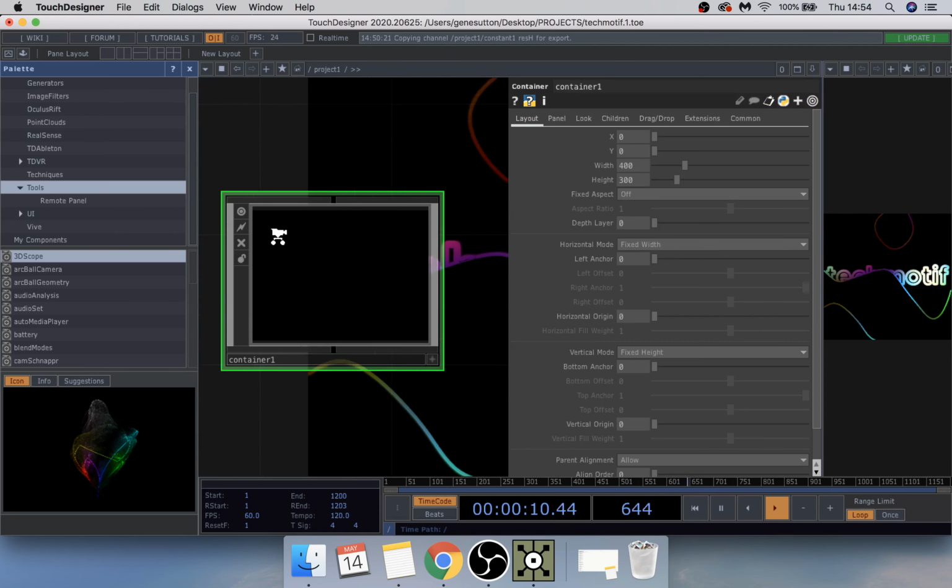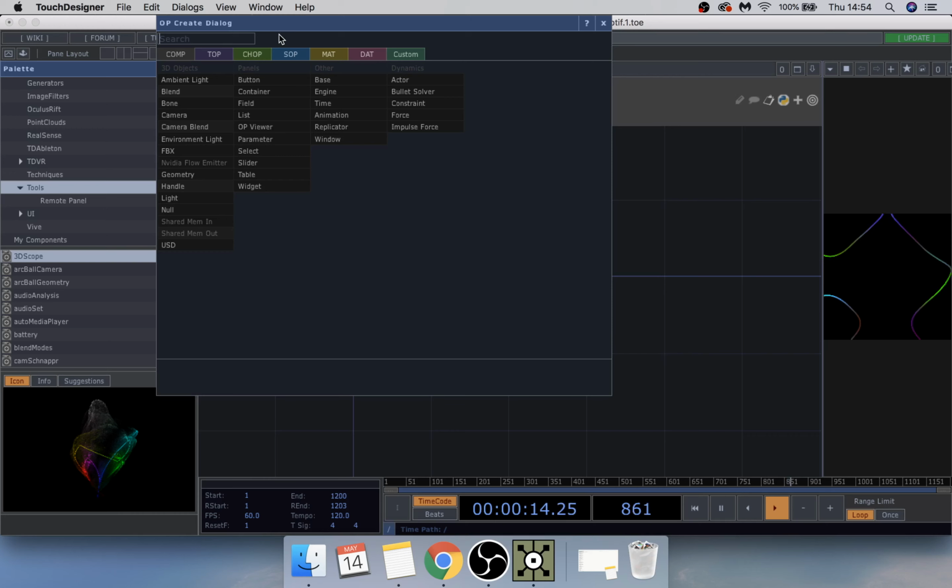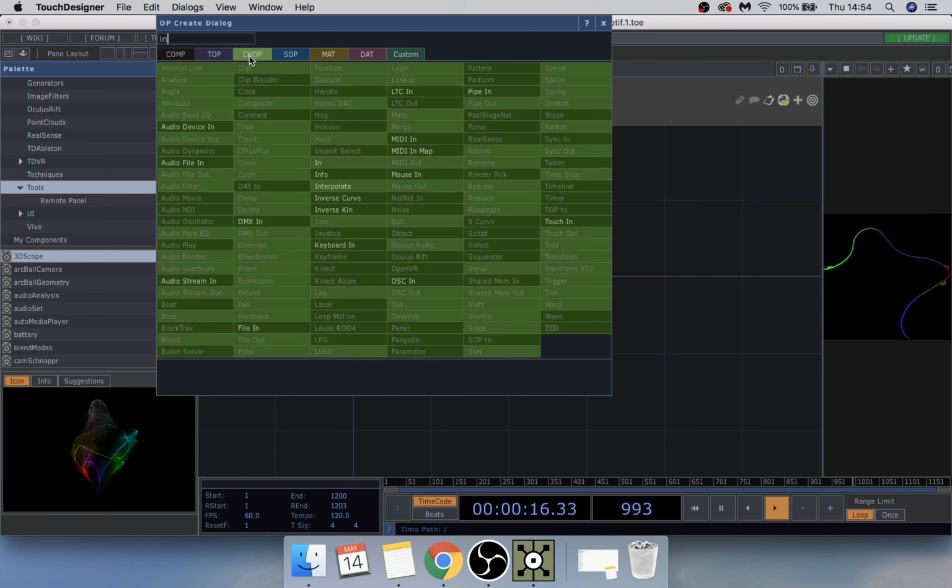And if you go into that, like so, and then add an in, where are the notes? Yeah, so it's an in top.